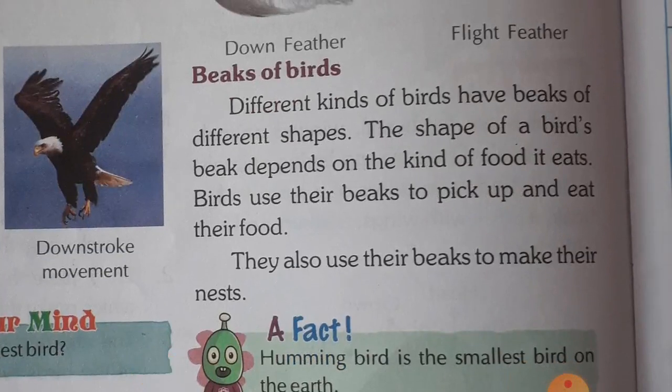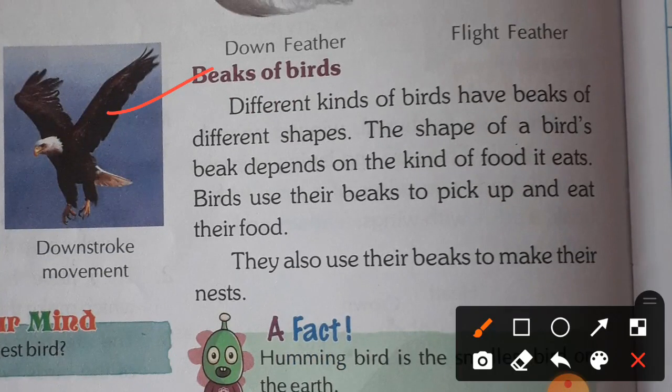Now next, beaks of birds. Different kinds of birds have beaks of different shapes. The shape of a bird's beak depends on the kind of food it eats. Birds use their beaks to pick up and eat their food. They also use their beaks to make their nests.